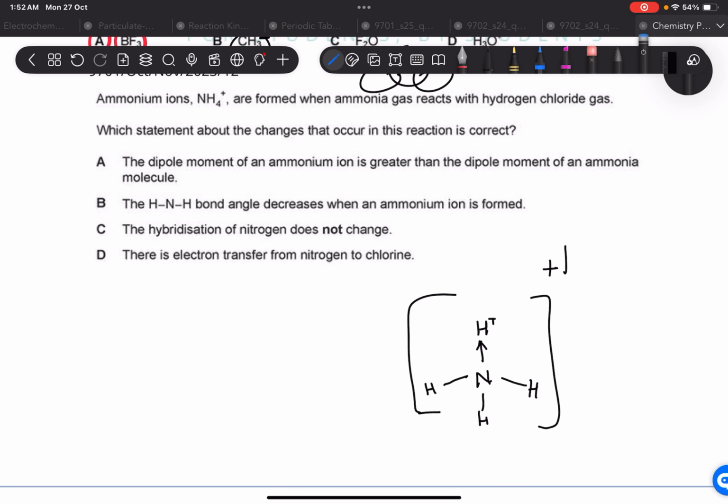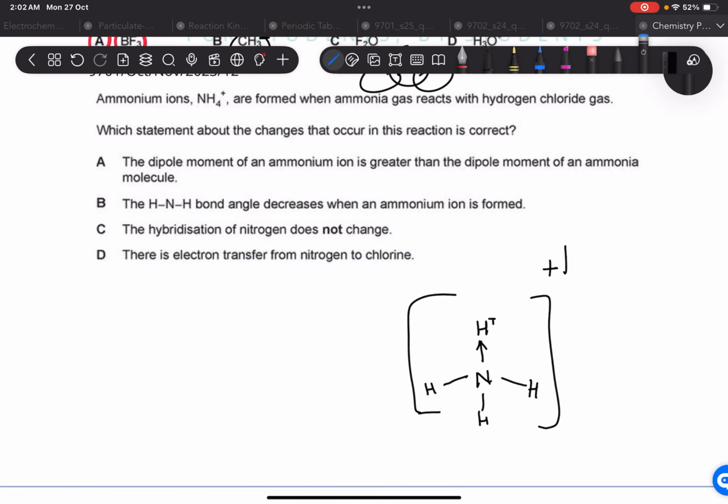So that's incorrect. The H-N-H bond angle decreases when the ammonium is formed? It does not decrease, it increases. Why does it increase? Because look, initially there was a lone pair here which was pressing these more. Now there's a bond pair. Bond pair repels less. So the bond angle is definitely going to increase. The hybridization of nitrogen does not change, and there's no electron transfer. The C option is correct.